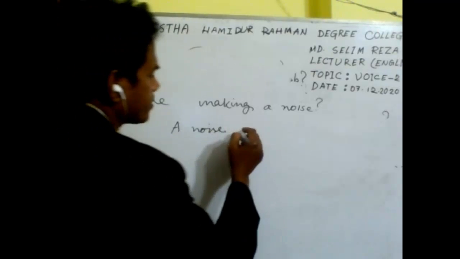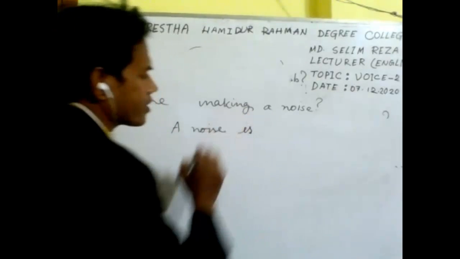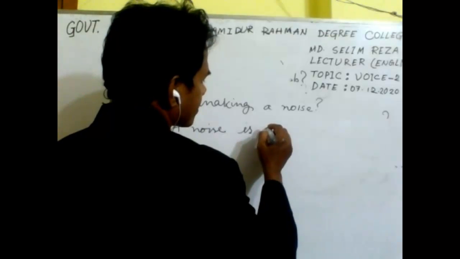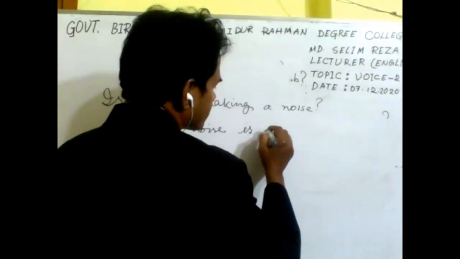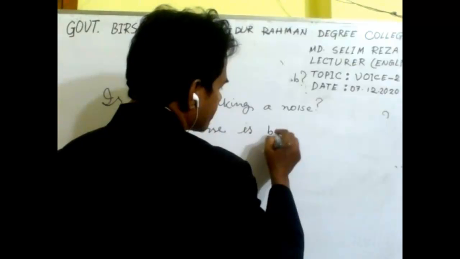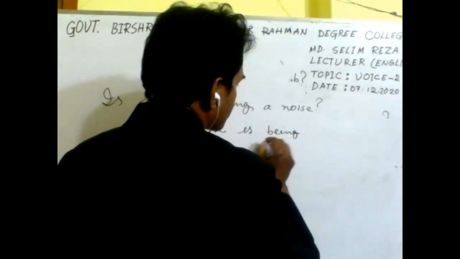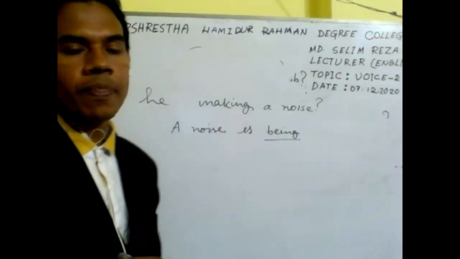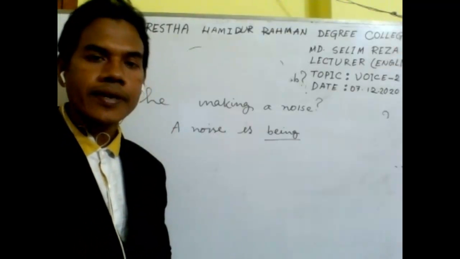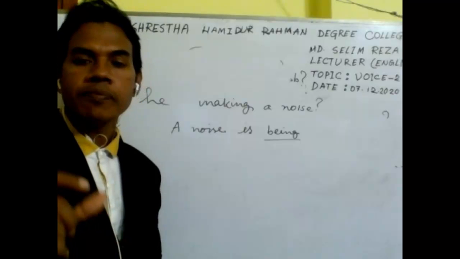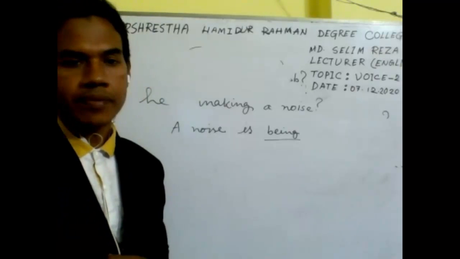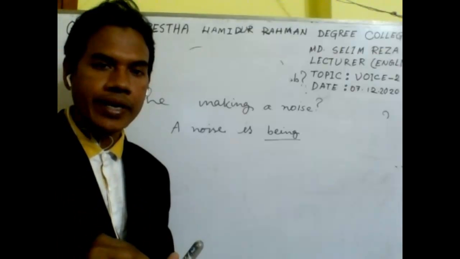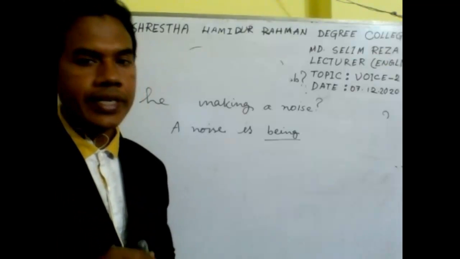Then we should use the existing auxiliary verb is. Then we need one more word, that is being. For each and every continuous related tense, you must use being for passive voice.